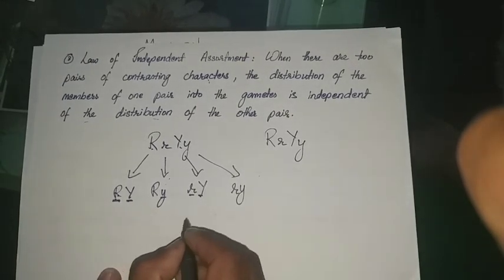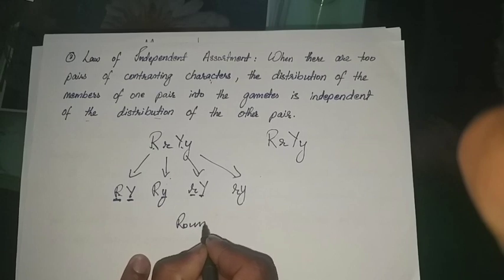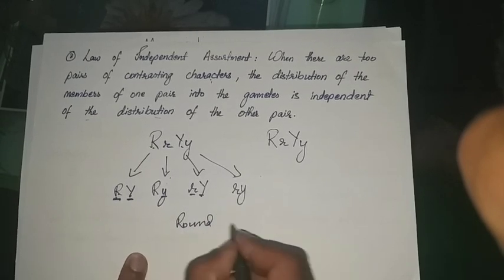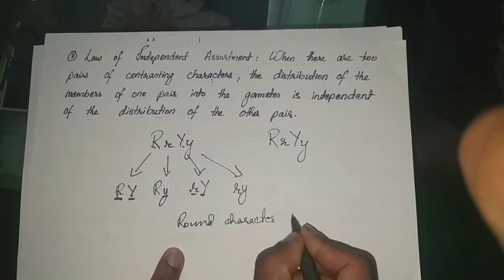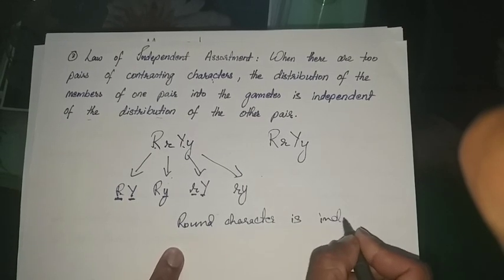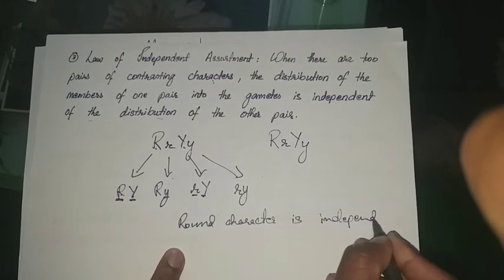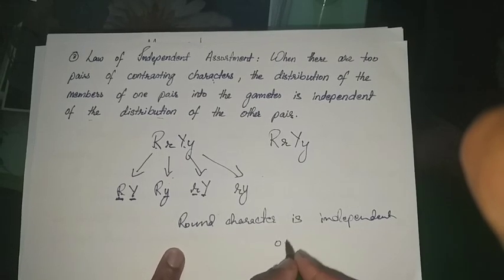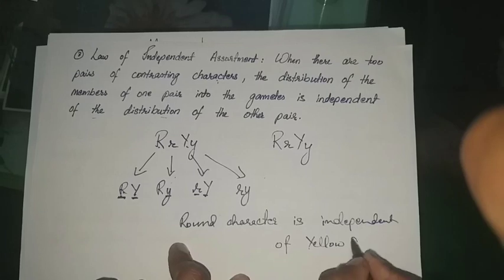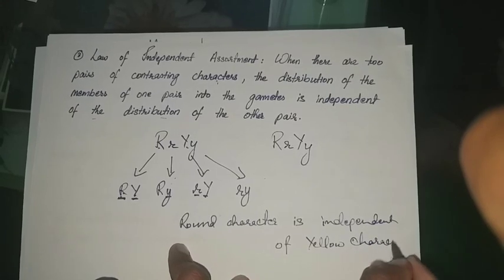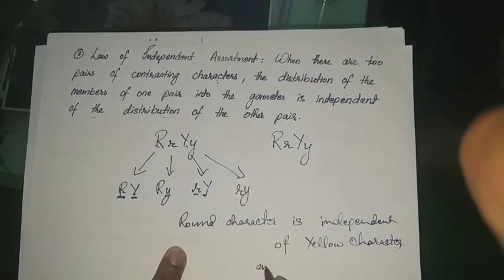So that means the round character is independent of the yellow character, and vice versa.